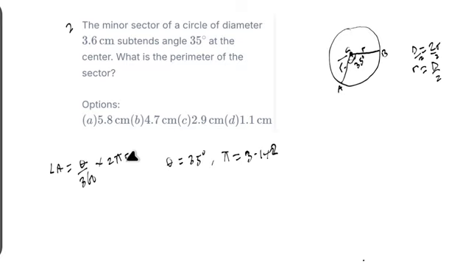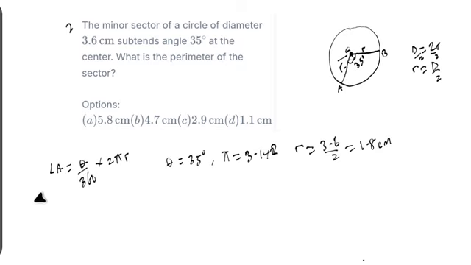The next one we have is the radius. Our radius is equal to diameter over 2. The diameter is given as 3.6, so that will be 3.6 divided by 2, which gives us 1.8 centimeter. So our radius is equal to 1.8 centimeter. Let's input this into the formula, and then we get our answer for the length of the arc.